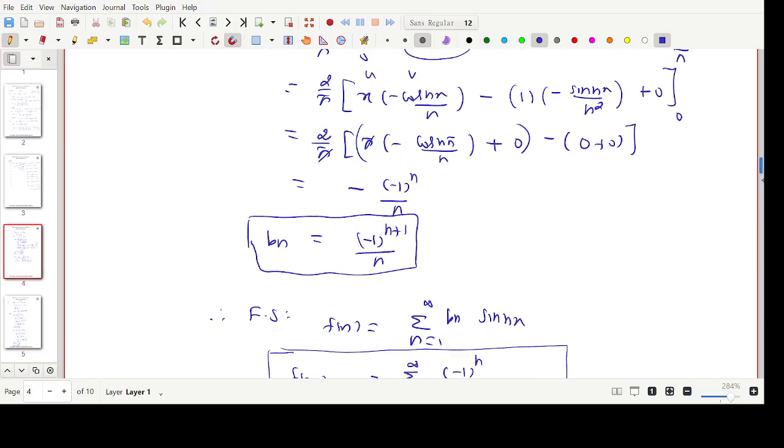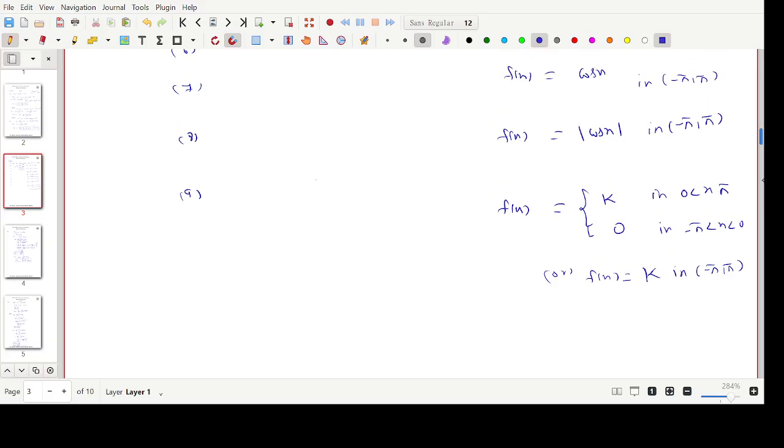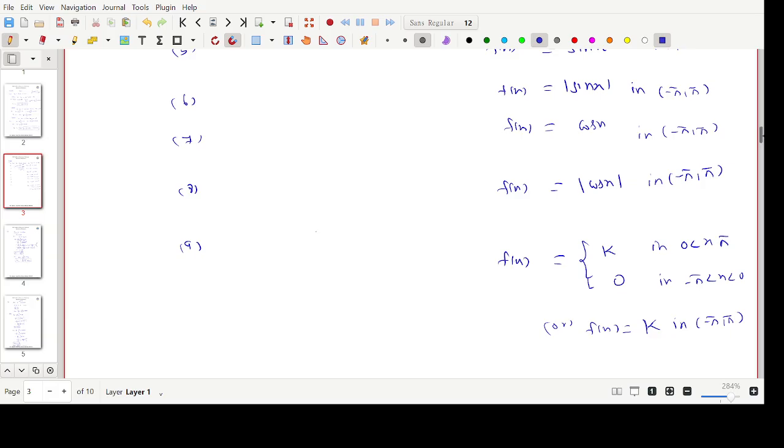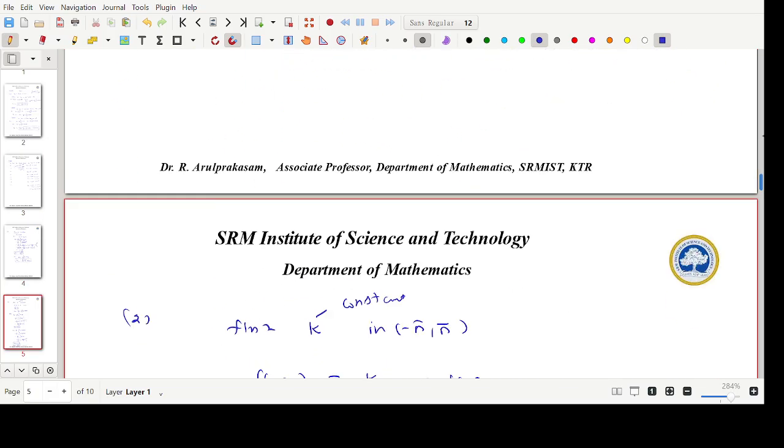Hereafter, just try the list of problems: when an even function or odd function is given, how to do it. Suppose a function that is neither even nor odd is given, find out all the coefficient values. Thank you students. We'll discuss in the next class.